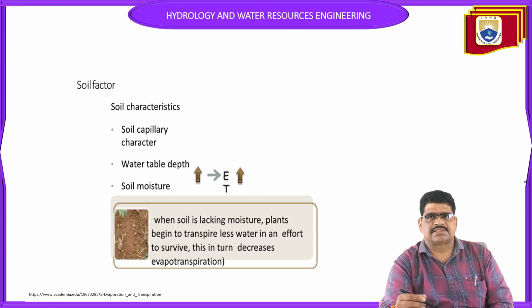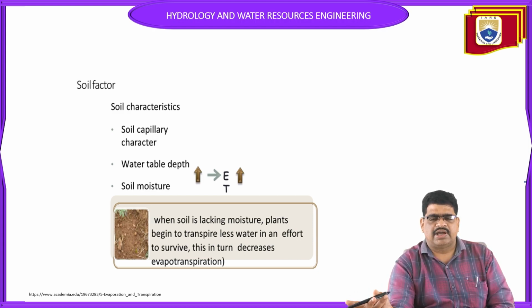So soil factors, how can the soil factors affect it? The soil characteristics, soil capillary and water table depth, soil moisture. When the soil is lacking moisture, plants transfer less water in the effort to survive, which decreases the evapotranspiration. As we know about soil conditions, there are different types of soils.